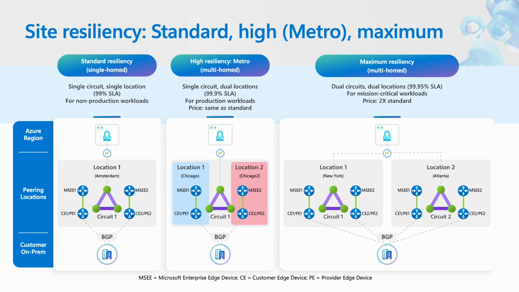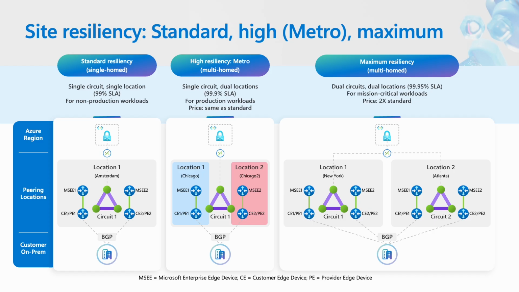Maximum resiliency is a superhighway, dual circuits, dual location, and a 99.95 SLA. It's built for mission-critical workloads where downtime is simply unacceptable. High resiliency, or metro, is a dual-lane road spanning two locations. If a lane closes, traffic can reroute. This is ideal for production workloads, offering a 99.9 SLA at no extra cost. We are live at 12 plus locations and with many more coming soon.